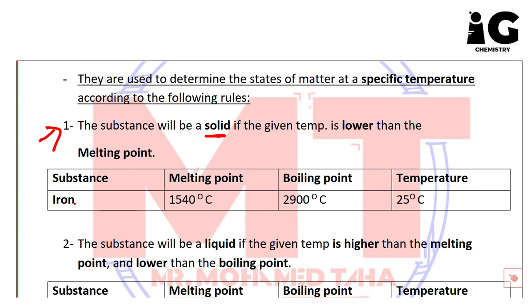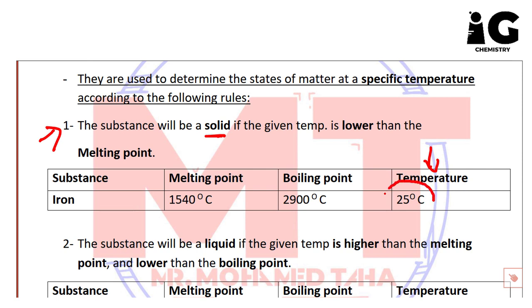For example, let's talk about iron. Everyone knows iron is a solid substance. The melting point of iron is 1540 degrees Celsius and the boiling point is 2900 degrees Celsius. Let's say the given temperature is 25 degrees Celsius.